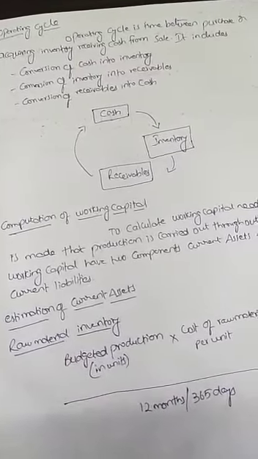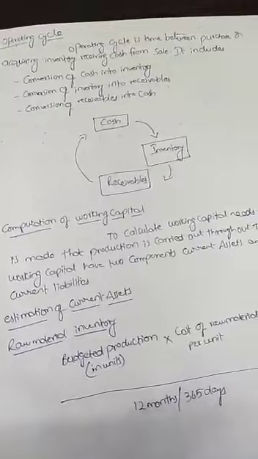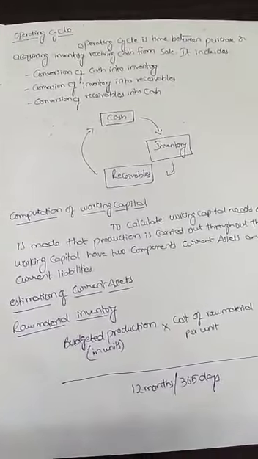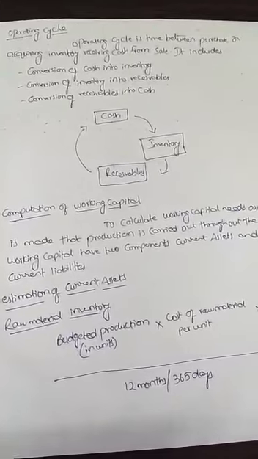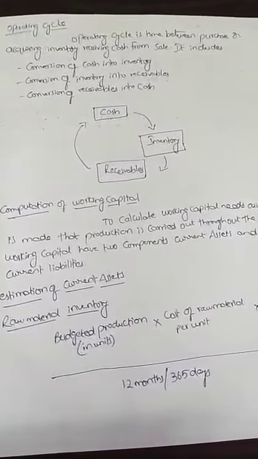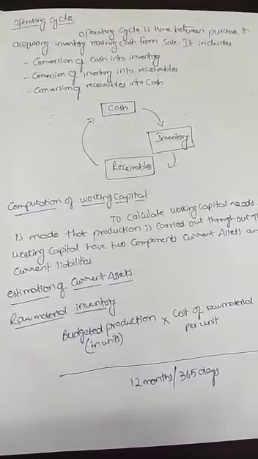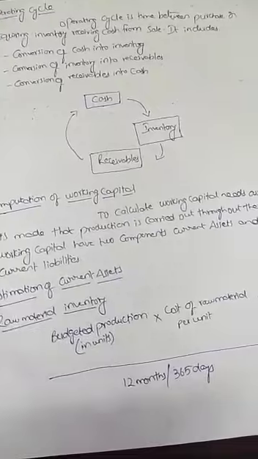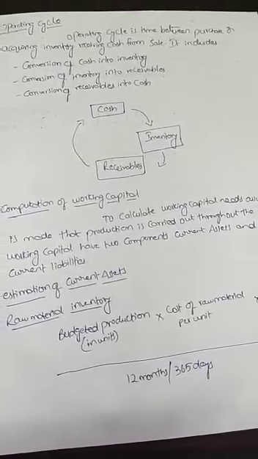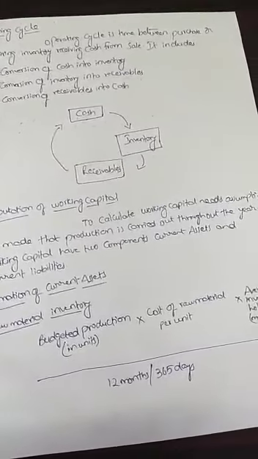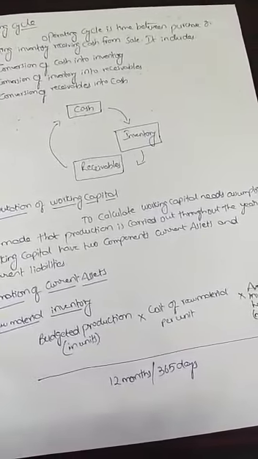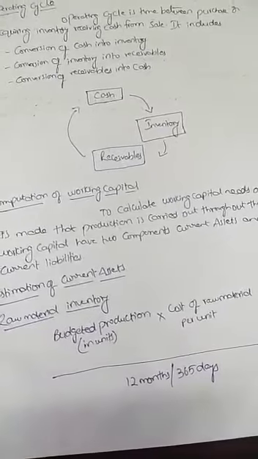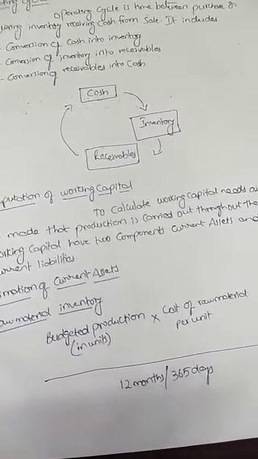So when the firm makes credit sales, then they will be having the debtors, and these debtors will be paying back to the firm after a period of certain months or within a certain number of days, and again the firm will be having the cash. So in this way the receivables get converted into cash. So the operating cycle includes three steps: converting cash into inventory, inventory into receivables, and again receivables into cash. This is called the operating cycle. These are the activities involved in the operating cycle.